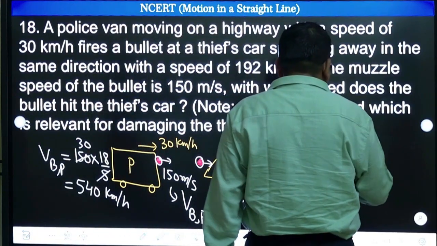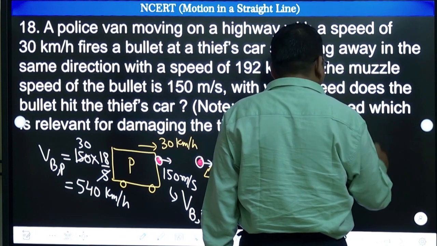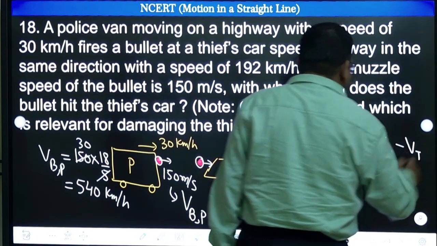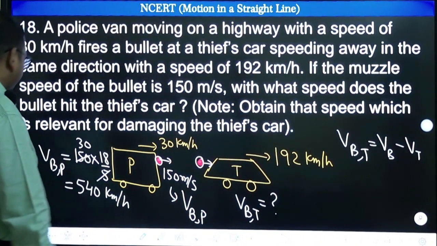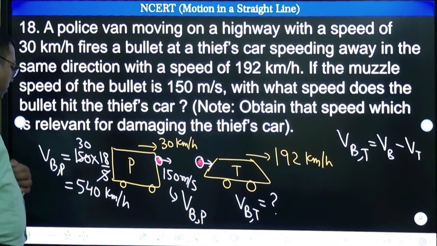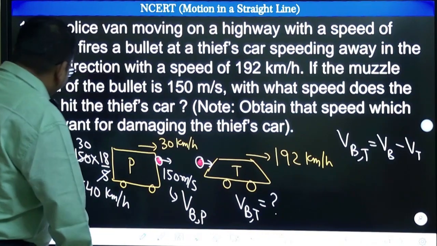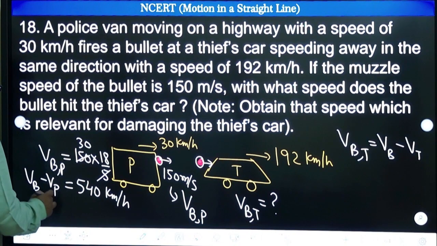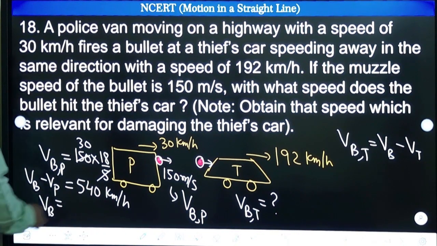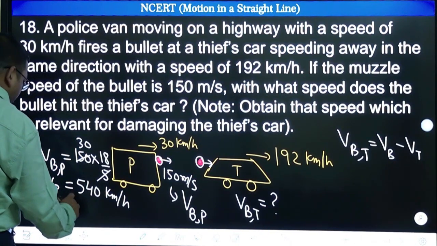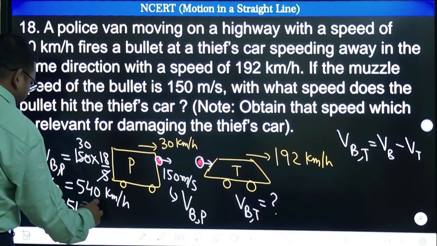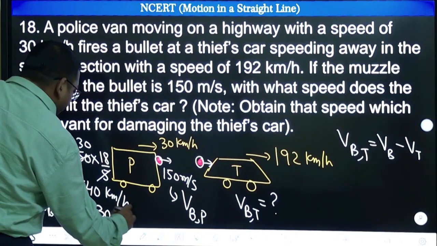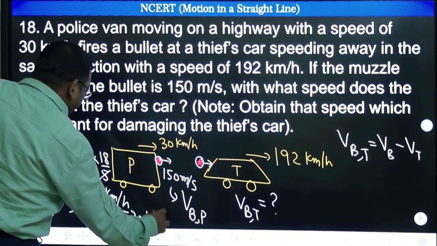So velocity of bullet with respect to thief is velocity of bullet minus velocity of thief, correct? But what we have is the velocity of bullet with respect to police. We can calculate velocity of bullet minus velocity of police. So how much will the velocity of bullet be? They are going in the same direction, so velocity of bullet will be 540 plus velocity of police. Police velocity is how much? 30. So this becomes 570 kilometer per hour.